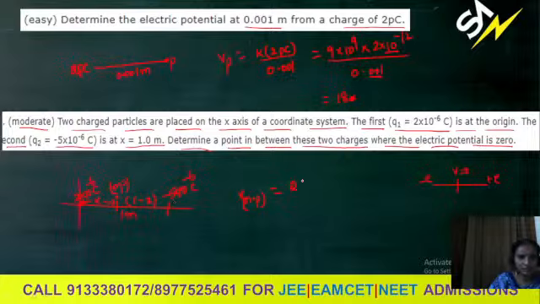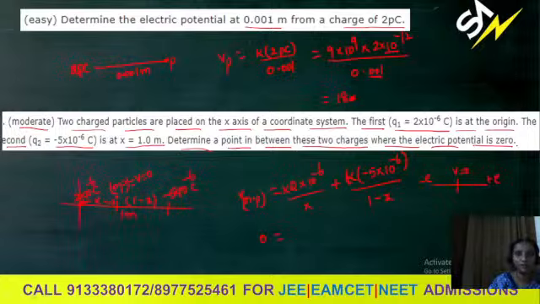So can I write k into 2 into 10 power minus 6 by x plus k into minus 5 into 10 power minus 6 by 1 minus x, like V1 plus V2, due to the first charge and the second charge at that point. And at that point we are saying potential is 0. So equate with 0, because they're asking to determine the point in between these two charges where the electric potential is 0.